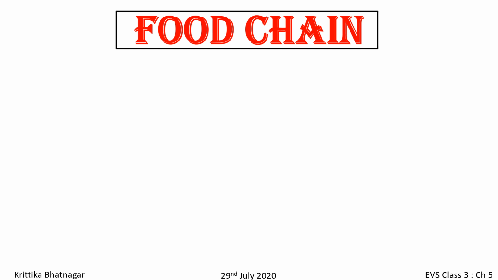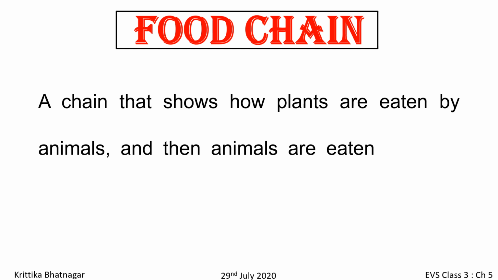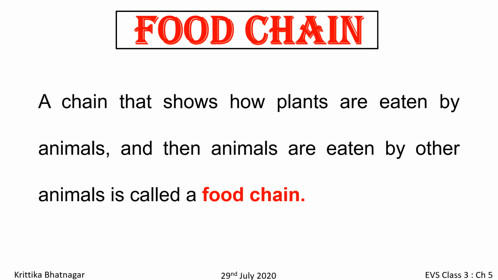So what is a food chain? A chain that shows how plants are eaten by animals and then animals are eaten by other animals is called a food chain. Children, do you remember in our last chapter, Plants, Our Green Friends, we studied how plants prepare their food.